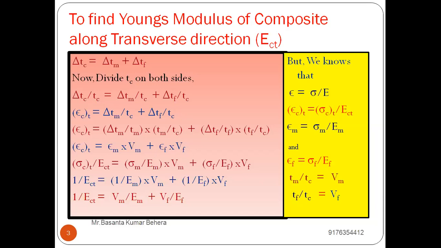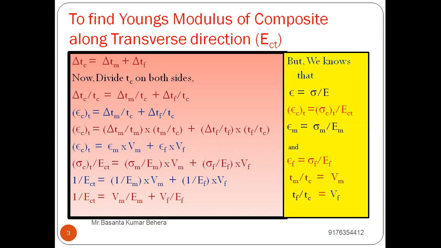In the next step, the left hand side is as usual, epsilon c along transverse direction. On the right hand side, we have delta Tm by Tc, but in place of that I am writing delta Tm by Tm into Tm by Tc.